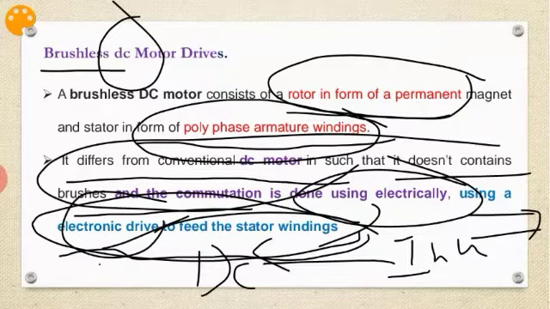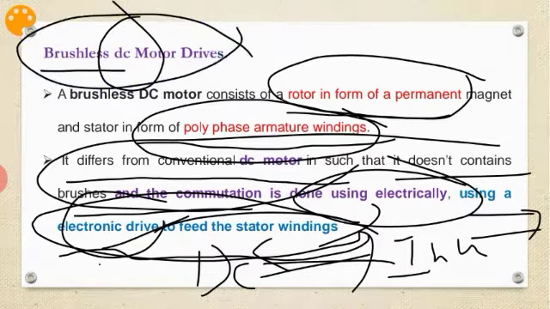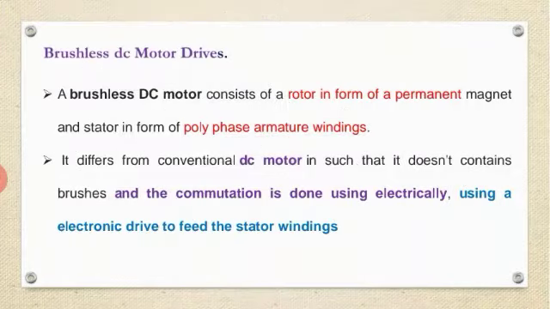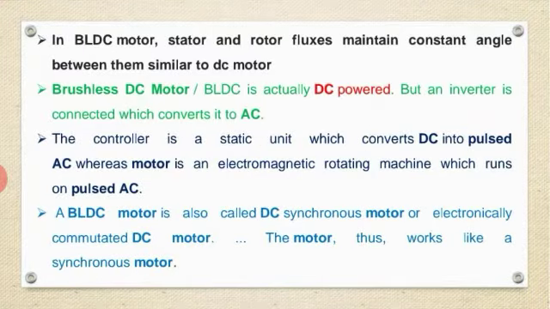The inverter is nothing but what? It converts DC to AC, right? So you are giving the DC to the inverter, and from the inverter you are giving to the motor. Hence it is called a DC motor drive, brushless DC motor it is mentioned. I hope it is clear, right?